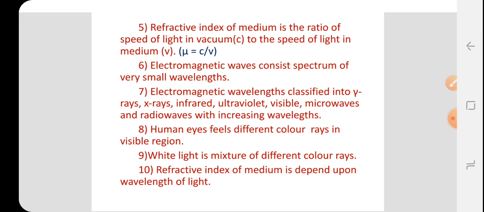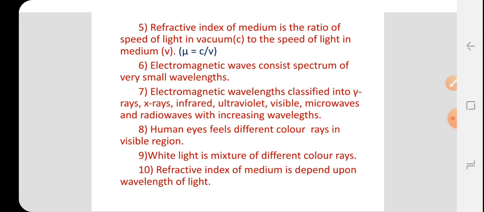The refractive index of a material medium also depends upon the wavelength of light. We can determine it for the same angle of incidence. If white light is incident on one refracting surface of a prism with the same angle of incidence, it has different refractive angles for different colors.